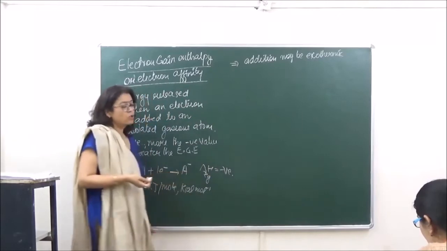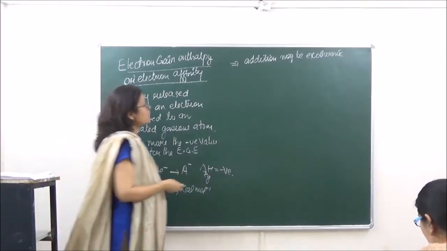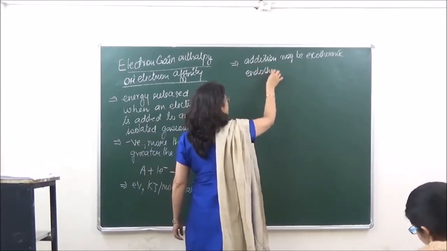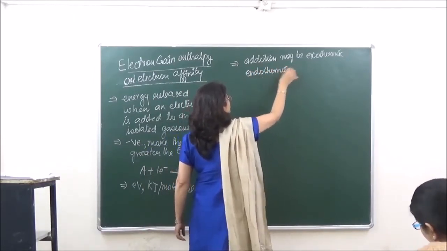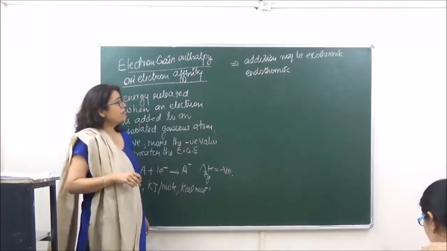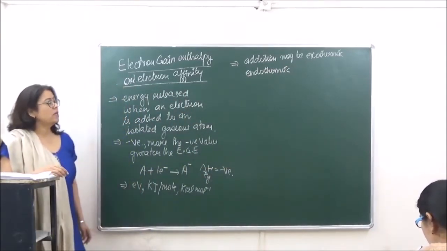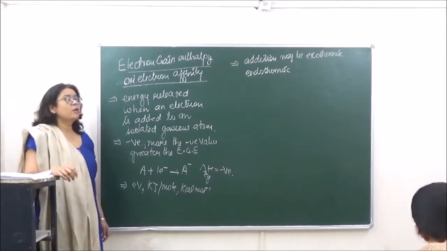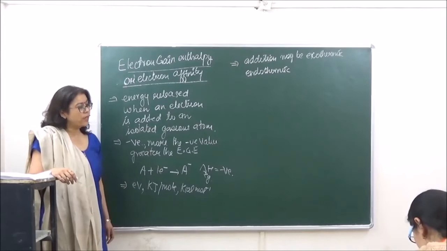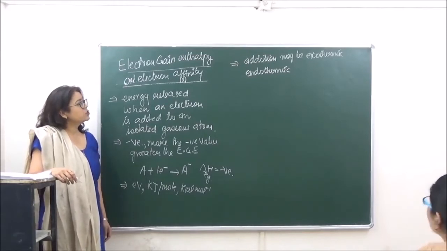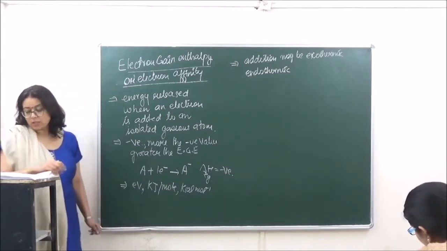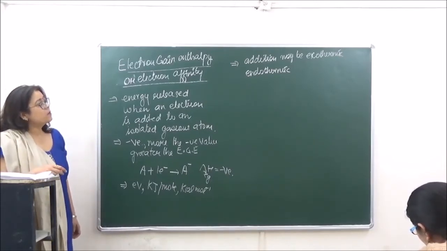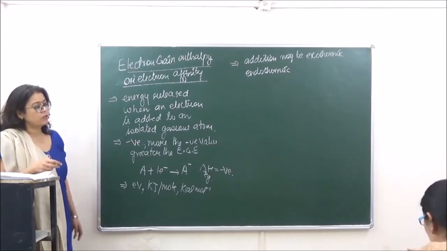Mostly it is exothermic, but sometimes the process may also be endothermic, which means that when we are adding an electron, at the same time we are providing energy from outside in order to add that electron. Okay, mostly the addition of an electron is an exothermic process, but sometimes the electron is added with the help of addition of energy.